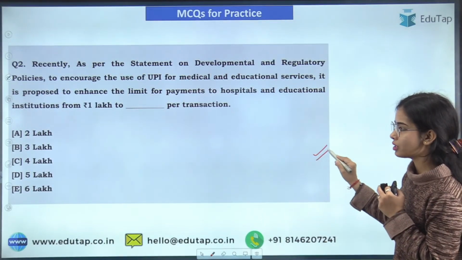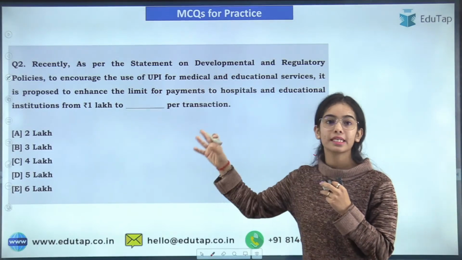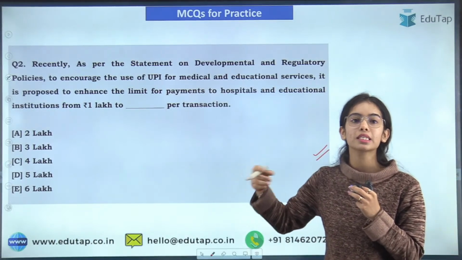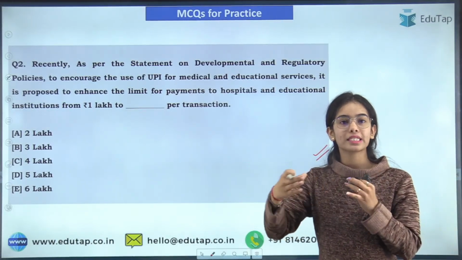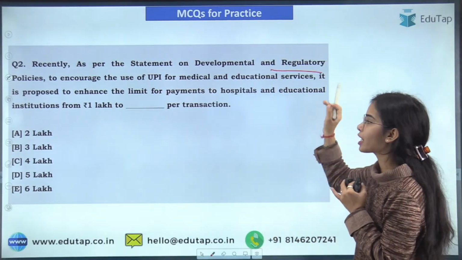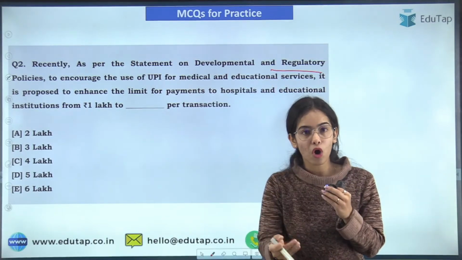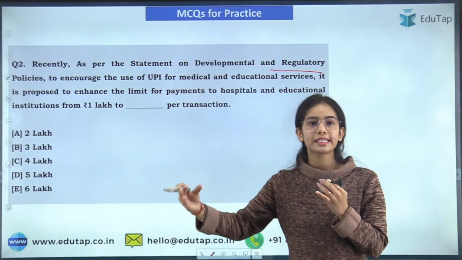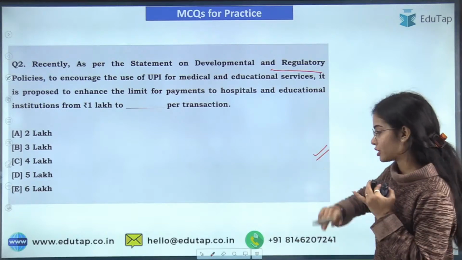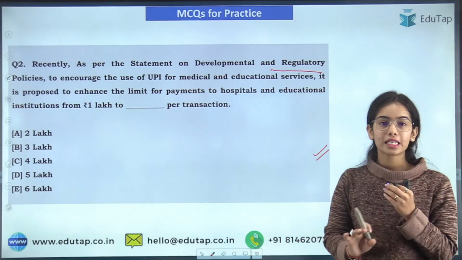So this is the first question that I hope you will be easily able to answer, and this is the second question. Okay, this is regarding the recent update that has come. In the statement on developmental and regulatory policies that is released with the Monetary Policy Committee statement, it was informed that the proposal has been sent regarding the increase in the limit for such transactions. So this question I hope you will be easily able to answer.